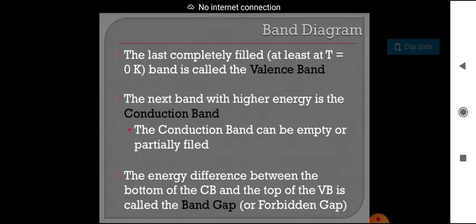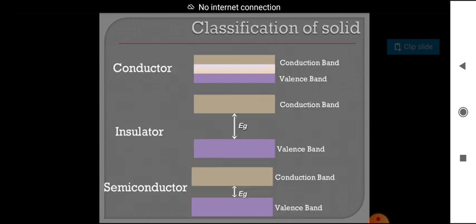The next band with higher energy is the conduction band. The conduction band can be empty or partially filled. The energy difference between the bottom of the conduction band and the top of the valence band is called the band gap. I will show it in the diagram.